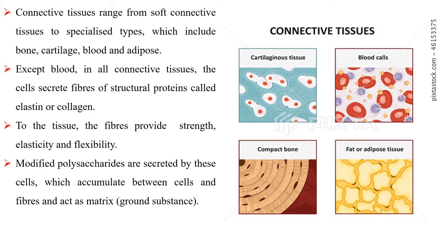Except blood, in all connective tissues, the cells secrete fibers of structural proteins called elastin or collagen. The fibers provide strength, elasticity, and flexibility to the tissue. Modified polysaccharides are secreted by these cells, which accumulate between cells and fibers and act as matrix.